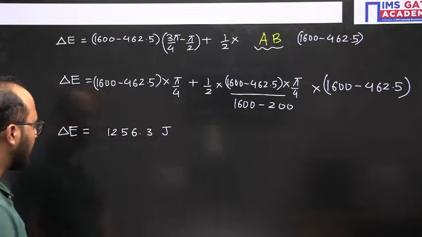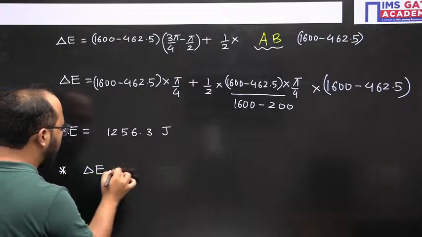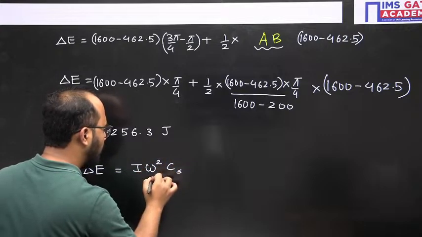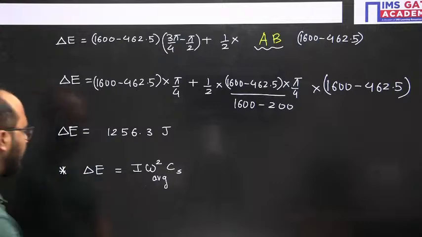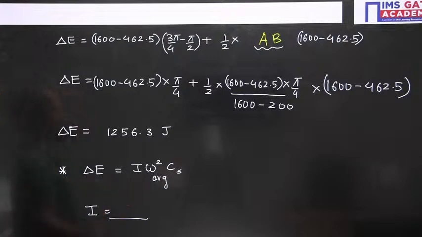Now what is the delta E formula I told you initially? I omega square CS, omega average basically. We need to use this relation to calculate the mass moment of inertia value. Do the calculation, guys, everyone fast.